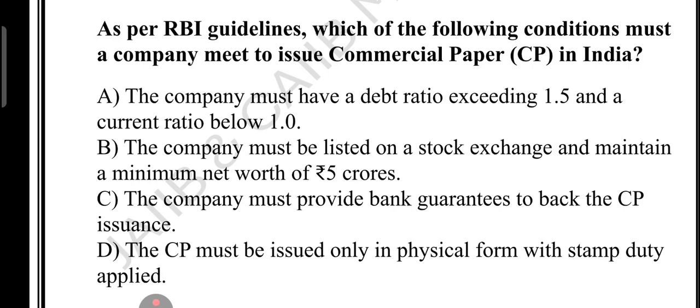Second point, option number B. It says that the company must be listed on a stock exchange and it must have a minimum net worth of 5 crore. So yes, this is the correct answer. This ensures only a stable company can issue CP in the market.